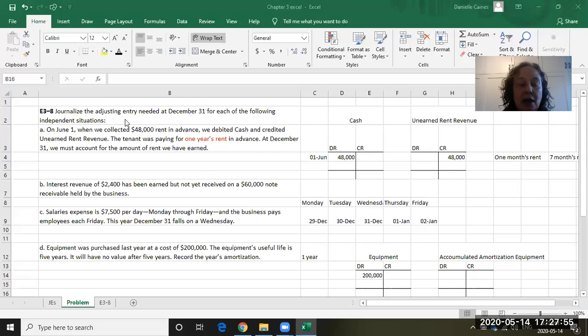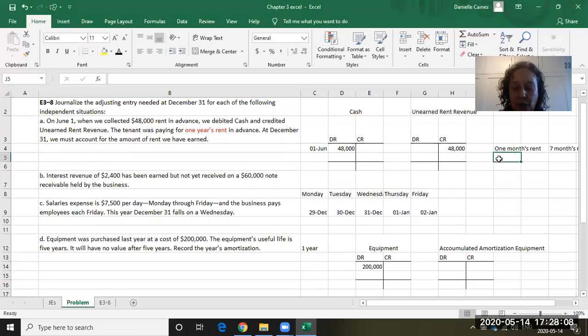Now, at the end of the year, before we do our financial statements, we have to adjust that unearned rent revenue because now we've earned it. They paid $48,000 in rent. So 1 month's rent, if we calculate that, would be 48,000 divided by 12, because this is covering 12 months rent. So 1 month's rent is $4,000. So in June, we earned $4,000. In July, we earned $4,000, and so on.